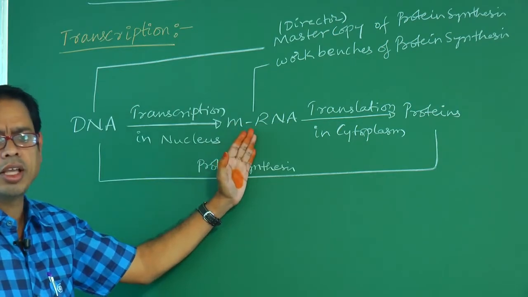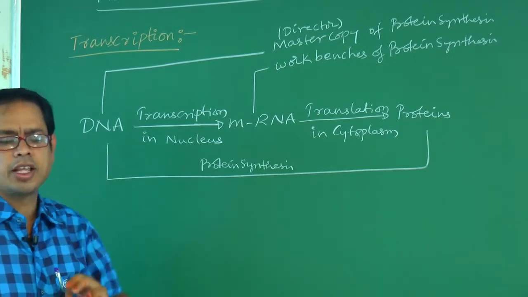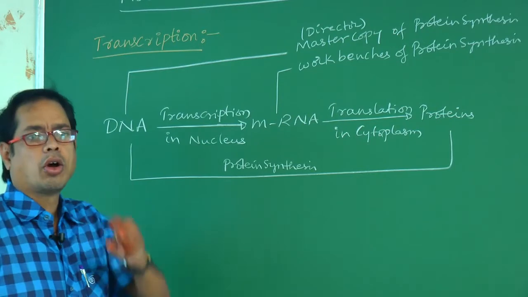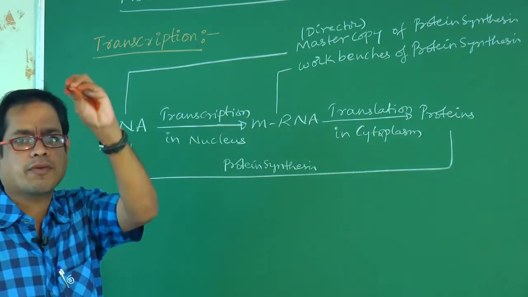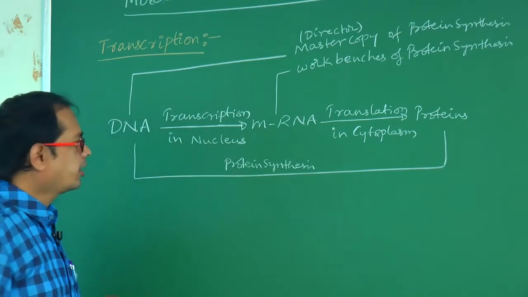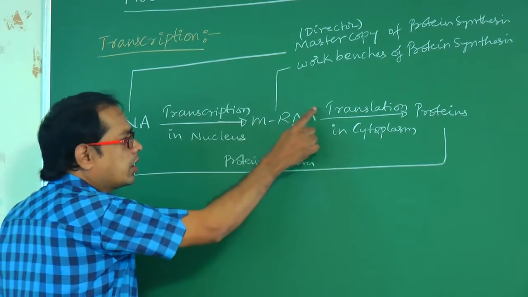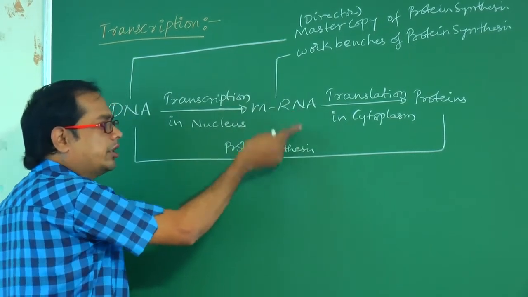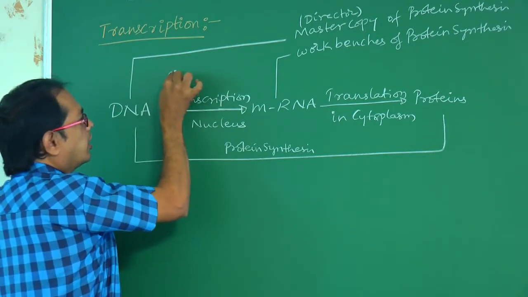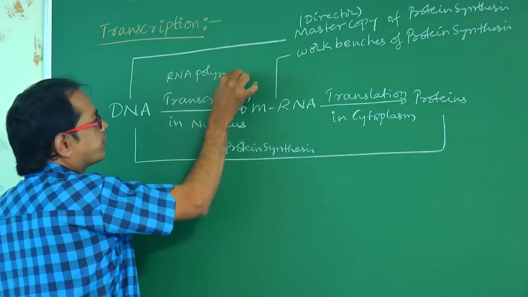Not only the mRNA, how many types of RNAs are there? Three types of RNAs: mRNA, rRNA, tRNA. All three types of RNAs are formed from DNA only. The enzyme involved here, which nucleic acid is formed? RNA is formed. That polymerase. So which enzyme is here? RNA polymerase.